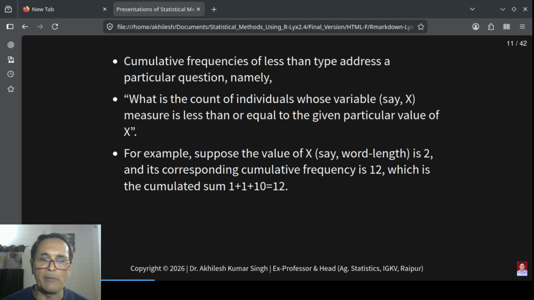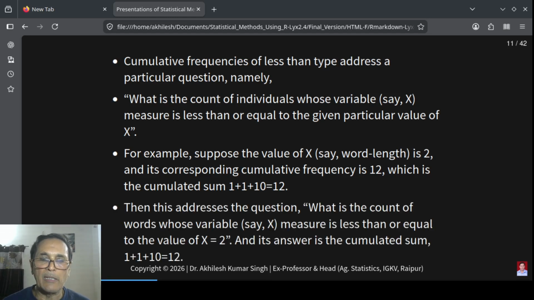The cumulative sum is 1 plus 1 plus 10 equal to 12. This addresses the question, what is the count of words whose x measure is less than or equal to 2? Its answer is 12, which cumulates 1 plus 1 plus 10. Let me demonstrate this.